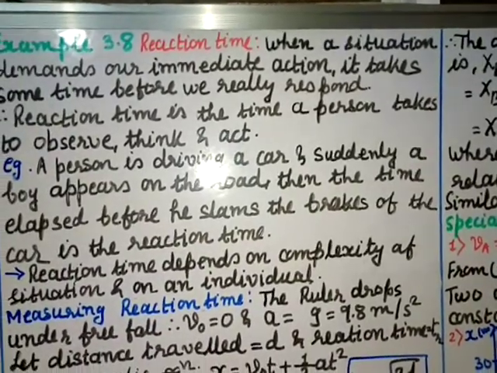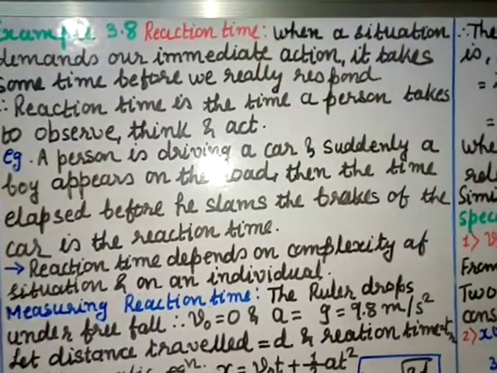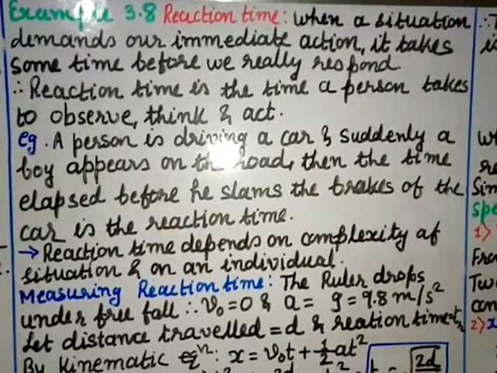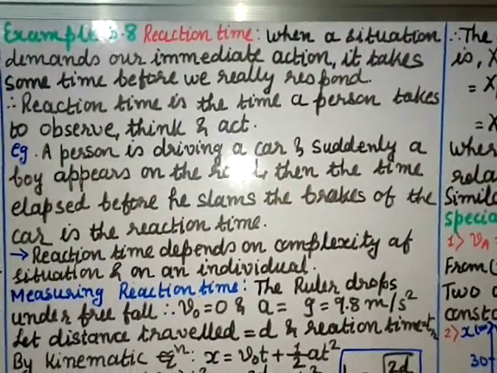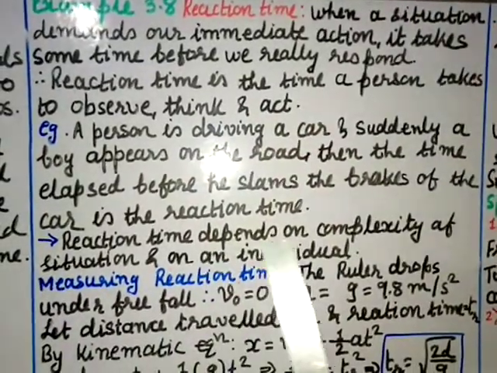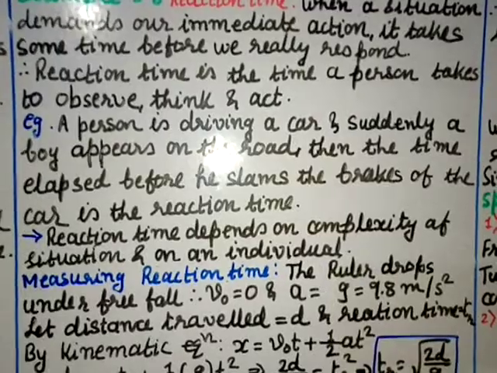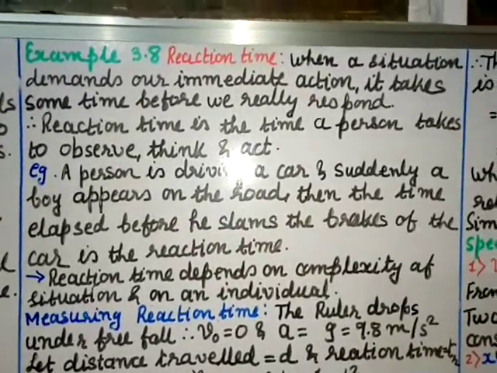So if you are driving a car and someone comes in between, then you have to react immediately, which you call reaction time. Reaction time depends on the complexity of the situation and on the individual. So it depends on the situation and on the person. You can measure your reaction time by a simple experiment.